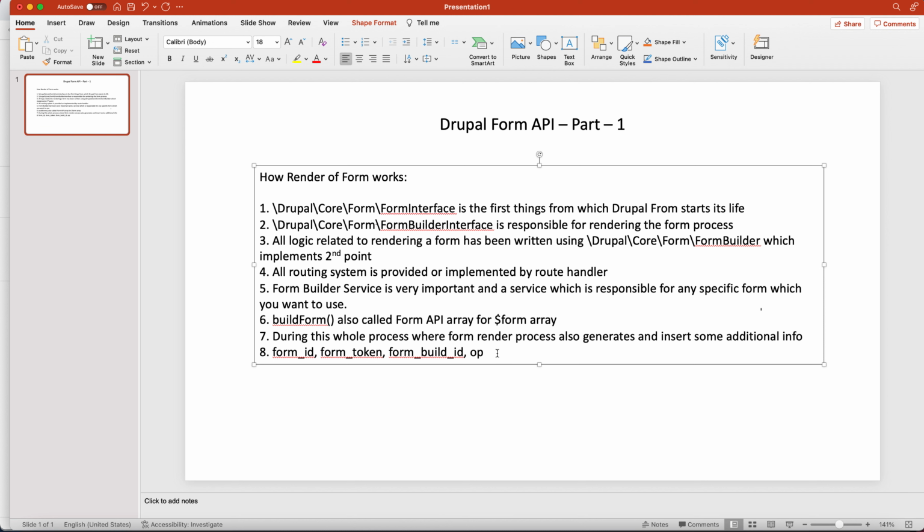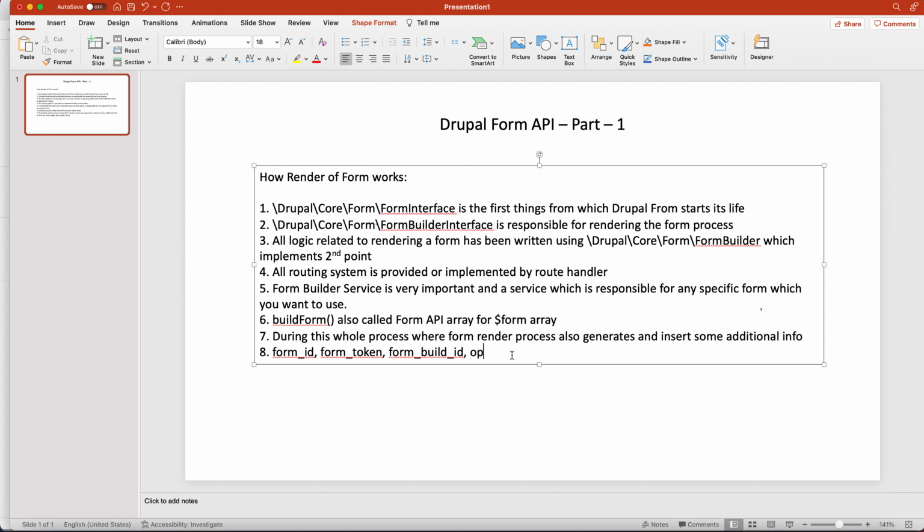But at some point of time, when you become a senior developer, if somebody asks you to debug a form, or debug why that form is not working, you have to debug based on form token and form build ID also. So it helps to debug something, okay. So you know that we can prevent CSRF.